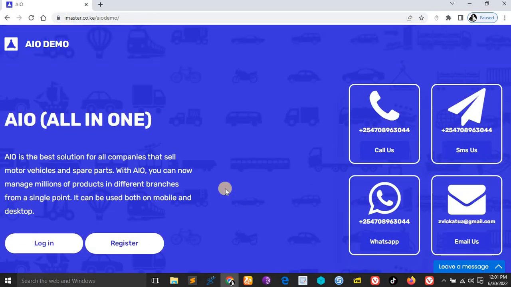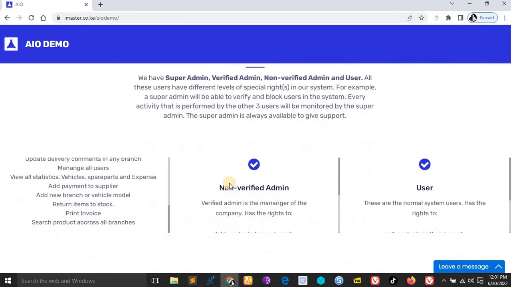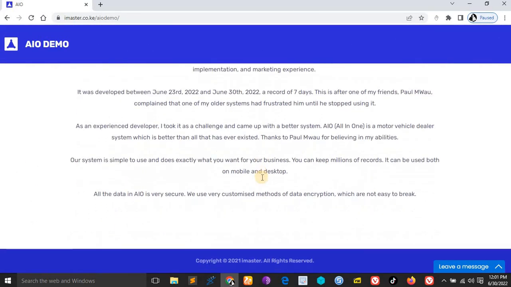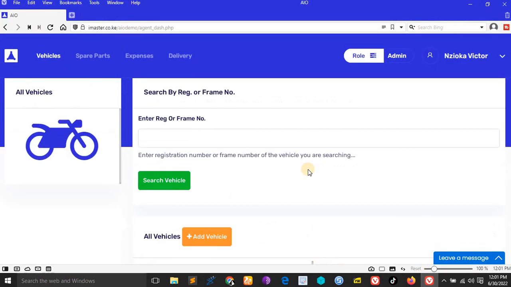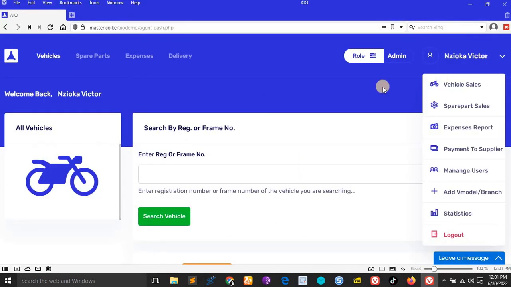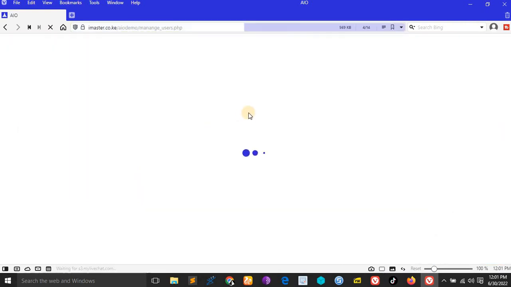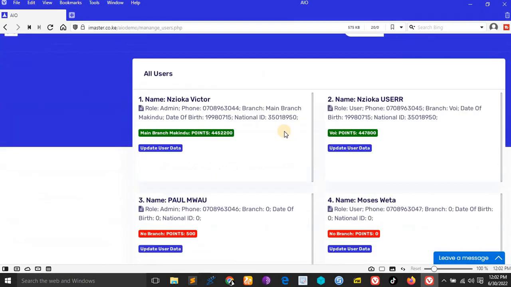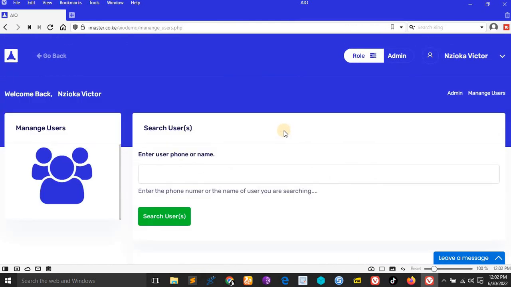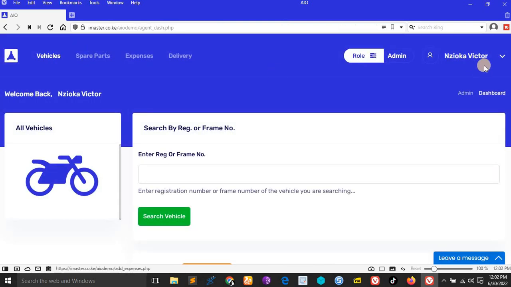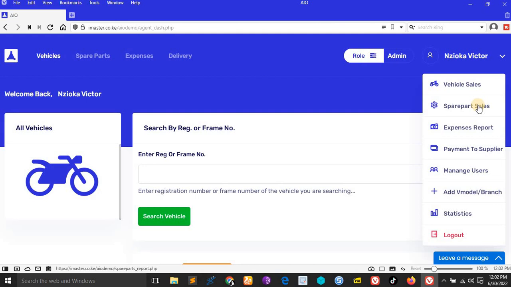You are one of the best dealers in the country, because you understand the importance of keeping clear records. If you want an API to share data with other organizations, like a government organization such as the KRA, I can create it. Everything you want in this system, I can create it. Even if you want to send users birthday messages, I can create it. I don't think there is anybody here in Kenya who can afford my services, man. I actually do these things for free. This system is free of charge to use.